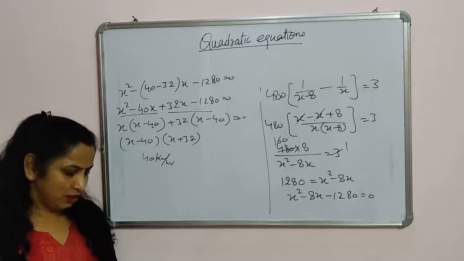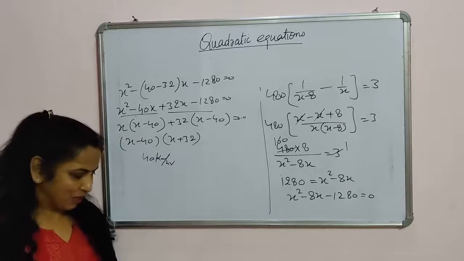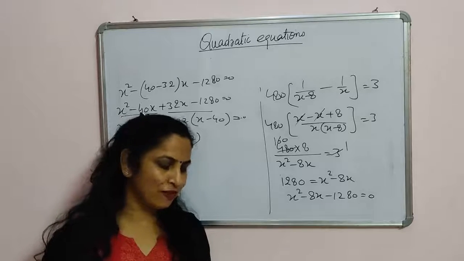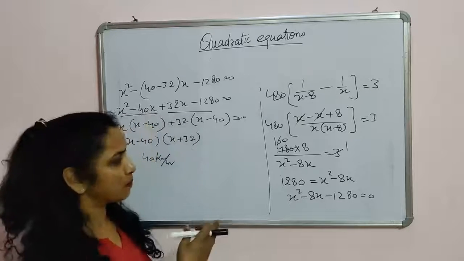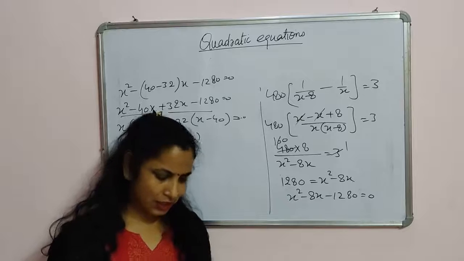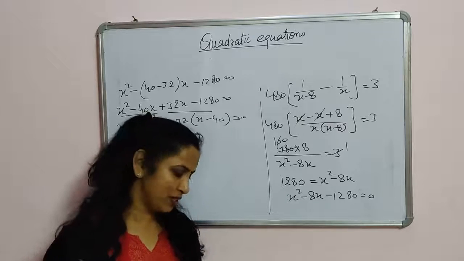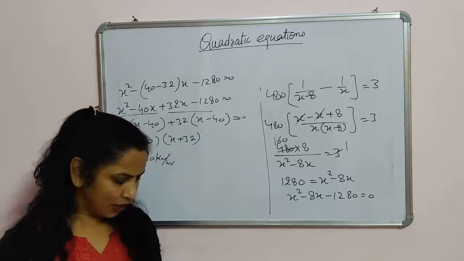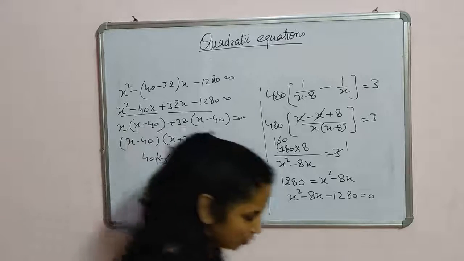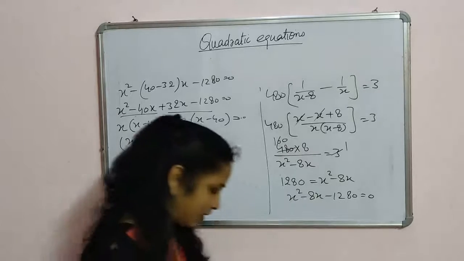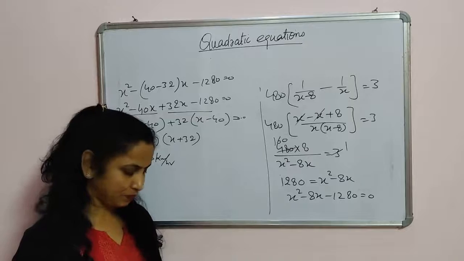Now let's do the second exercise. In the second exercise we have to solve by the factorization method. The same method I explained to you in this exercise, the same method we will follow in the second exercise. Find the roots of the following quadratic equation by factorization. So factorization means the same method, that is called the splitting term.